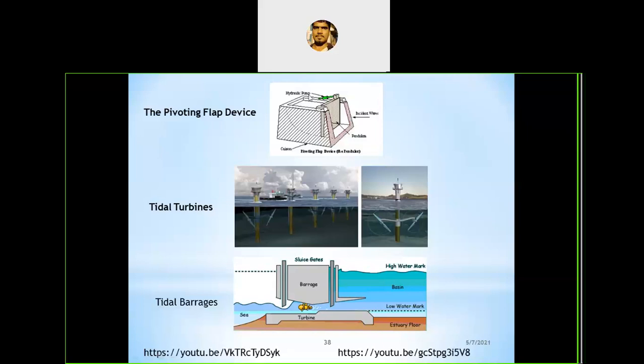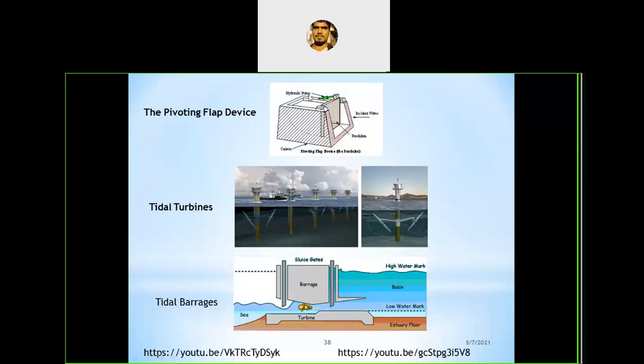The waves are formed because of the surface energy of the wind. The wind energy on the surface of the ocean forms the waves in the sea or ocean.